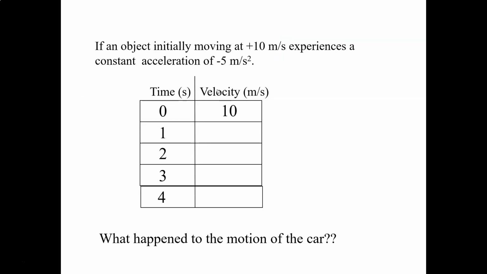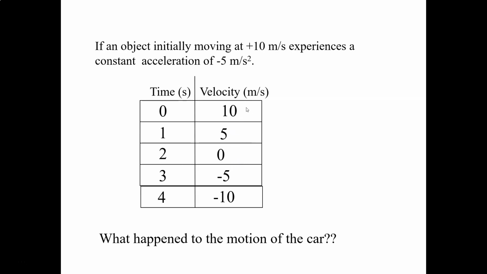Okay, so here we've got just another simple example with the table. We've got an object that's moving in the positive direction initially. Its initial velocity, v1, instantaneous velocity is plus 10, and then it's going to undergo a constant acceleration in the negative direction of minus 5 meters per second squared. So after 1 second, its velocity is going to change by minus 5 meters per second each second. So it'll be moving at 5 meters per second. Then after 2 seconds, it'll slow down to 0. And then it'll change by -5 again, and then -5 again.